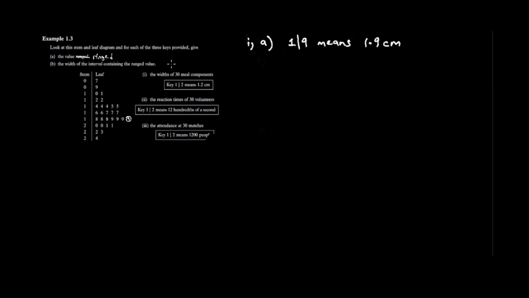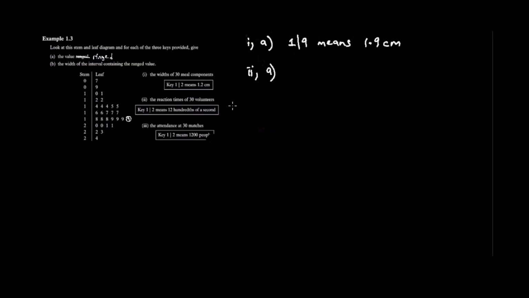Saka kana key yedu ichiti 12 means 1.2 centimeters, so reva kuti panapao inenge iri 119 which is going to mean 1.9 centimeters. Let us go paku answer the second part. We are only answering A.